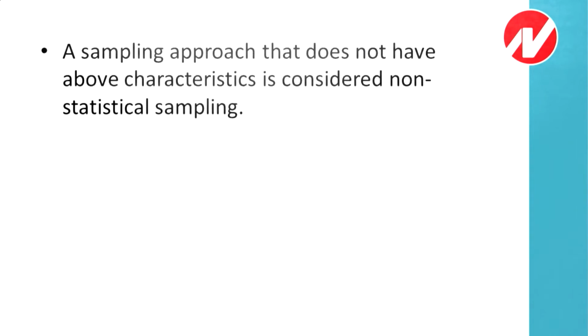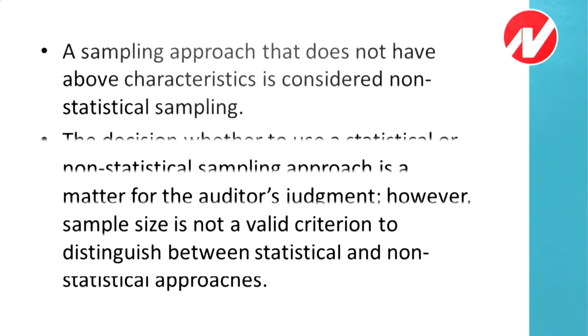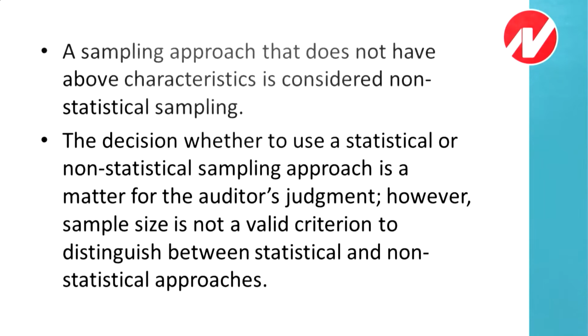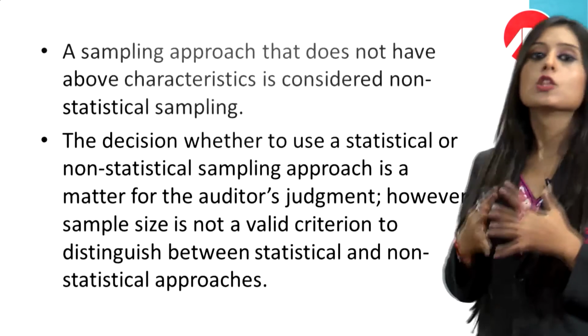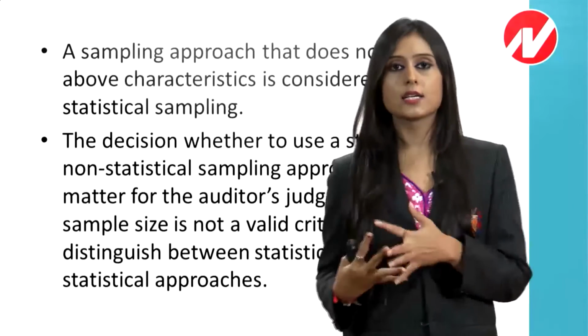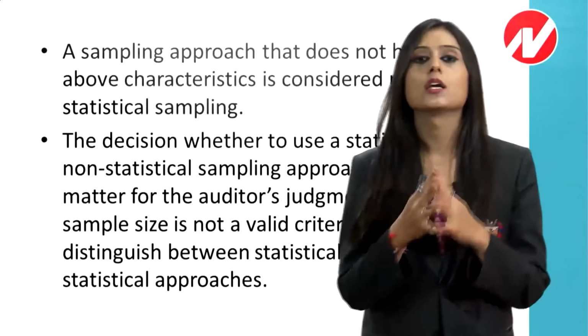The next point is, a sampling approach that does not have the above characteristics is considered non-statistical sampling. The decision whether to use a statistical or non-statistical sampling approach is a matter for the auditor's judgment. However, the sample size is not a valid criterion to distinguish between the statistical and the non-statistical approach. So again, they have clearly mentioned that whether to use statistical or non-statistical is up to the auditor's judgment.